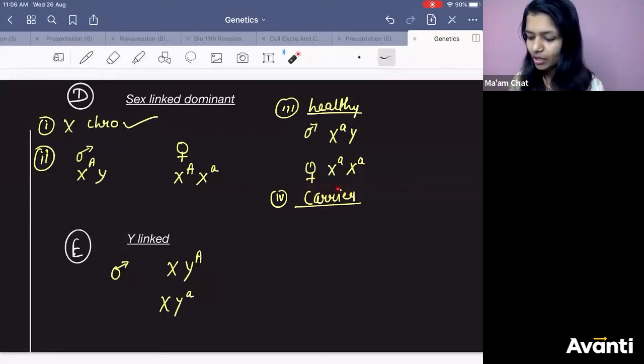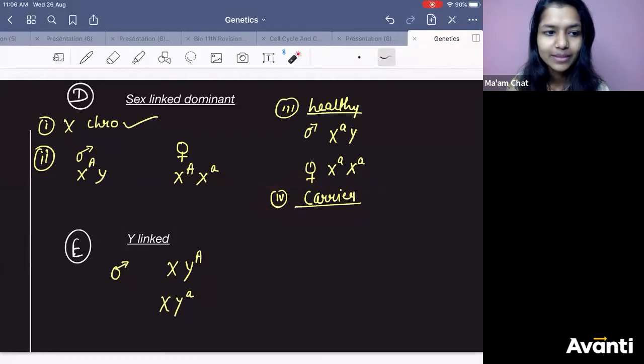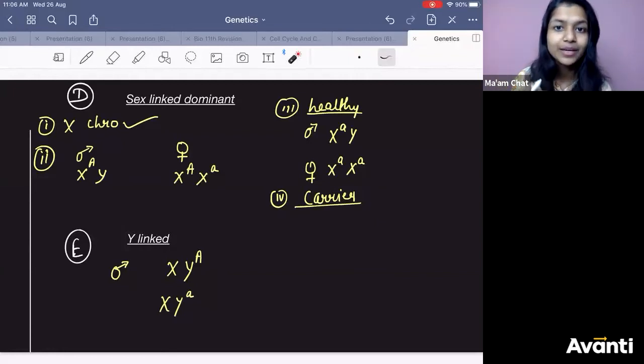ठीक है? What about carrier man? Who will be the carrier? No carrier. They all will be diseased. है ना? They all will be diseased. Right? They can act as carrier. But what is the concept of carrier? They should be healthy. What is the concept of carrier? They should be healthy and they should be in a position to transfer the disease to the next generation.